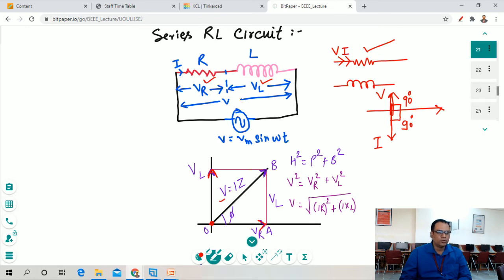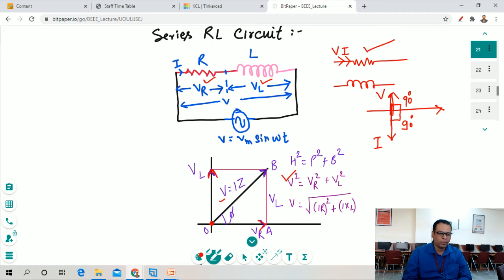This becomes a right angle triangle, and with the help of Pythagoras theorem you can find the values for voltages and currents. According to Pythagoras theorem, hypotenuse square is equal to perpendicular square plus base square. We put the values across each side. The resultant is the hypotenuse, so it is V. The perpendicular is the voltage VL, and the base is the voltage VR.